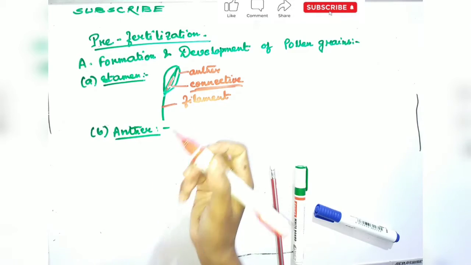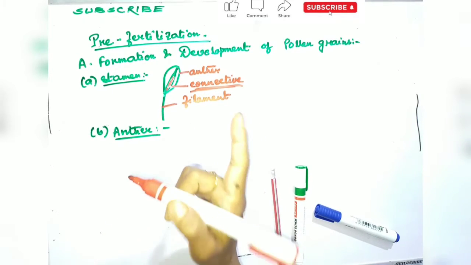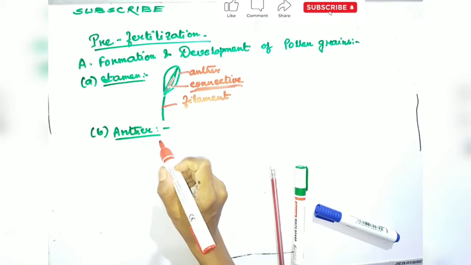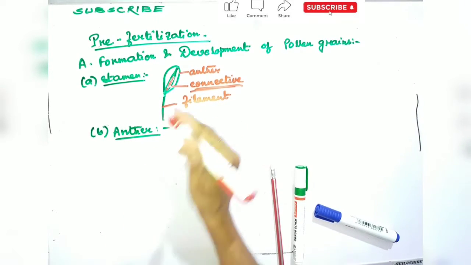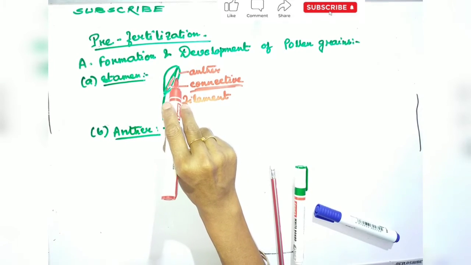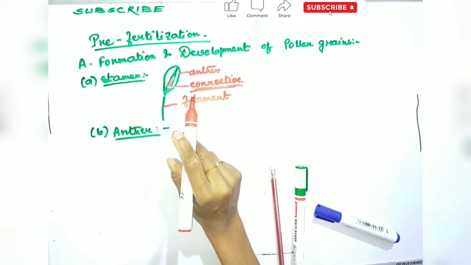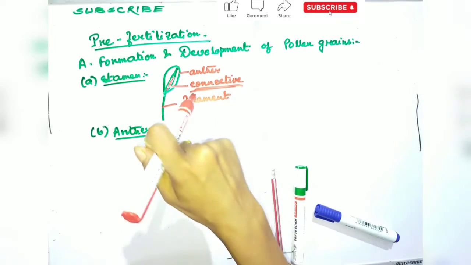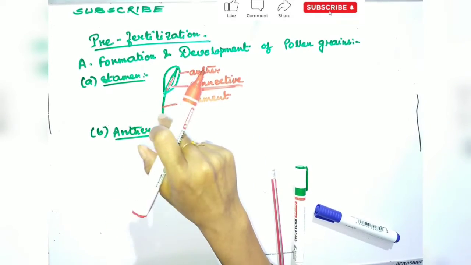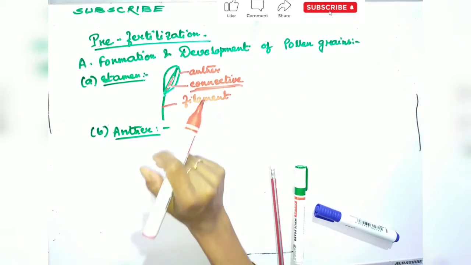Okay, I am repeating it. Follow this one. If you cannot follow, you will not be able to answer any of the questions. Stamen in a flower consists of two parts: the long narrow stalk-like filament and upper broader knob-like bilobed anther. The proximal end of the filament is attached to the thalamus or the petal of the flower. The number and length of the stamens vary in different species.